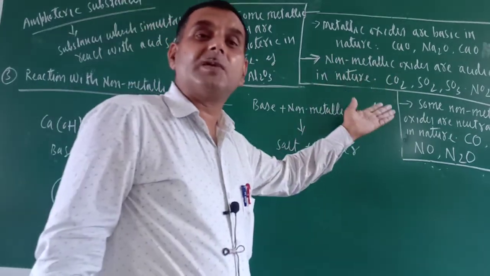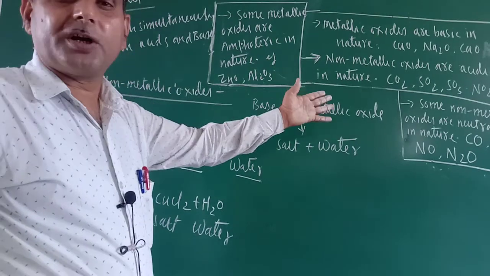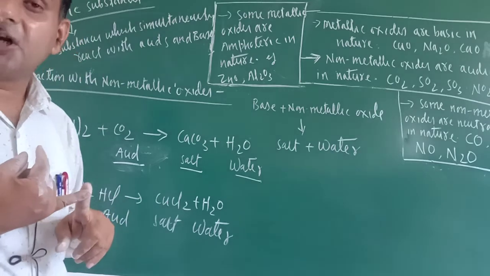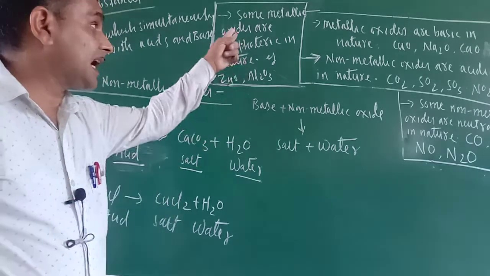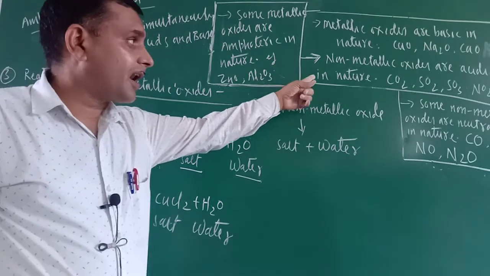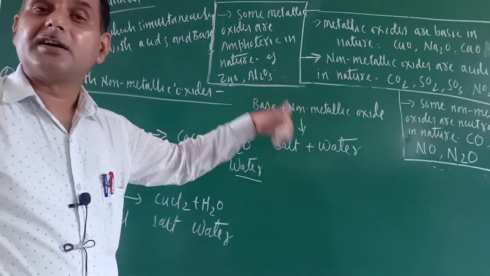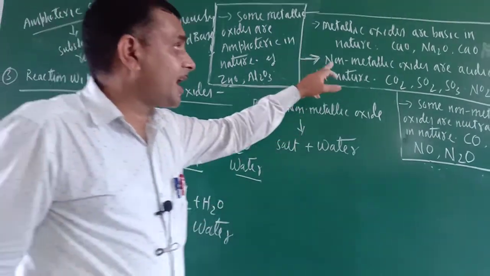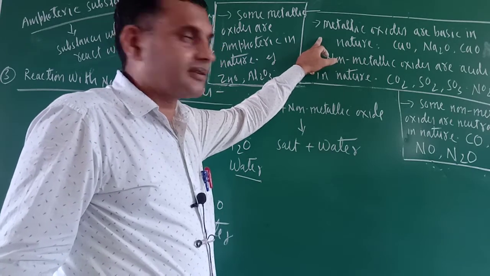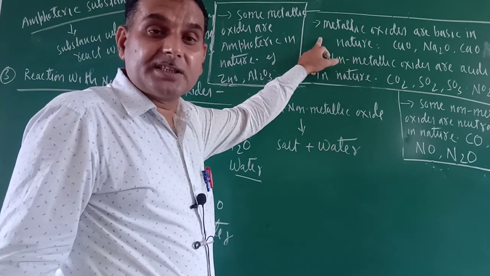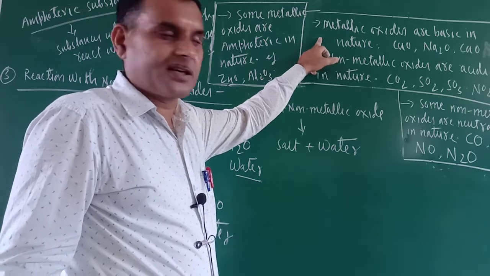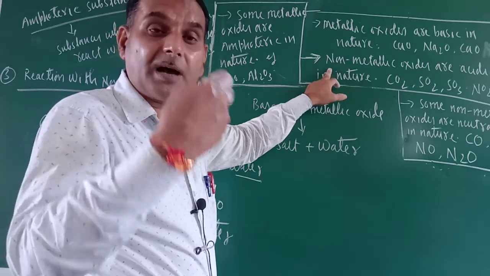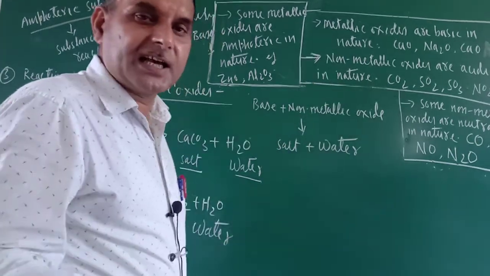In the next chapter again you will study the same thing, so it is better to note down here only. Once again I am repeating. All metallic oxides are basic in nature, but some metallic oxides are amphoteric in nature. All non-metallic oxides are acidic in nature, but some non-metallic oxides are neutral in nature. Why are metallic oxides called basic in nature? Because they react with water and form bases. Non-metallic oxides are acidic in nature because they react with water and form acids.